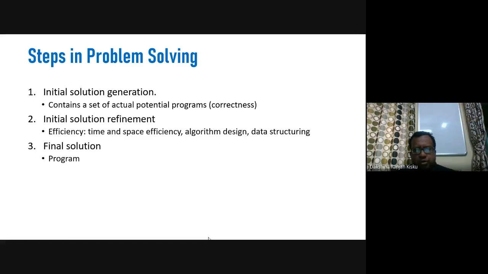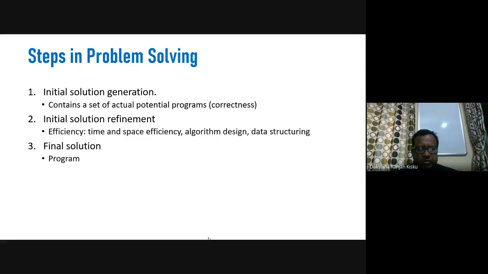If we follow these steps, then we can reach a solution to the problem. You can use these steps on a number of problems. That means not all problems can be solved by following these steps, but a large number of problems can be solved if we follow these steps properly.